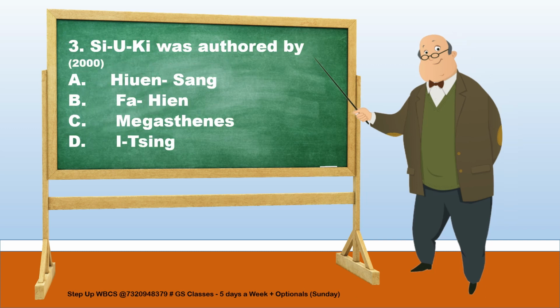The third question is, Si-Yu-Ki was authored by. There are four options: Yuan Chwang, Fa-Hien, Megasthenes, and I-Tsing. The answer is Yuan Chwang. Now, Si-Yu-Ki was authored by the Chinese pilgrim, monk, and scholar Yuan Chwang. He resided in India for 17 years in search of Buddhist texts. He visited Kannauj during the period of Harshavardhana. All his experiences were depicted in his book Si-Yu-Ki, which means History of the Western World.